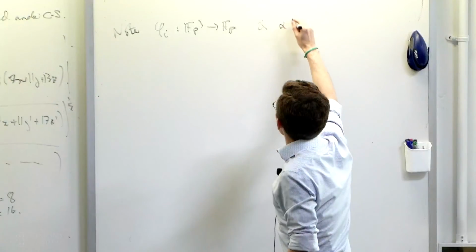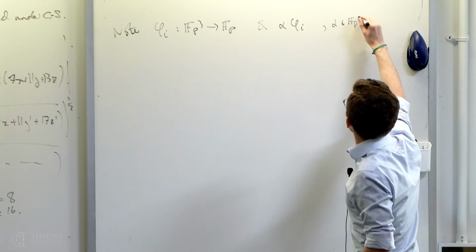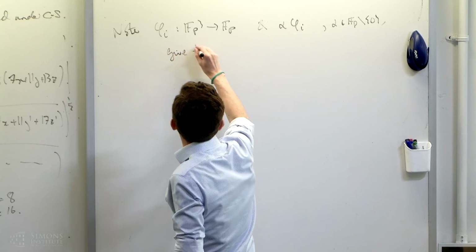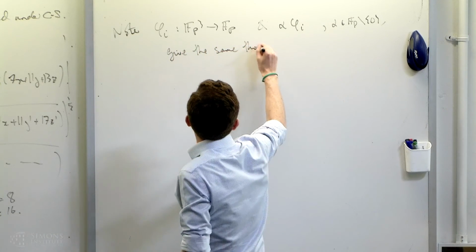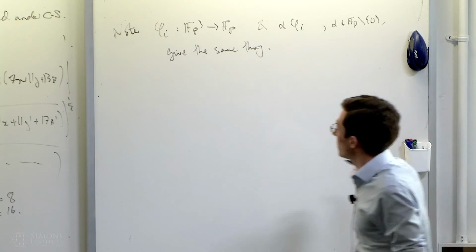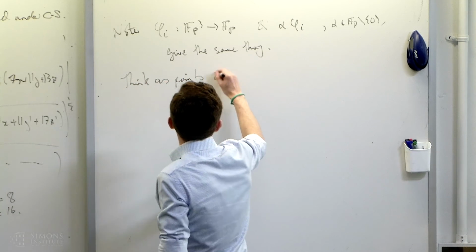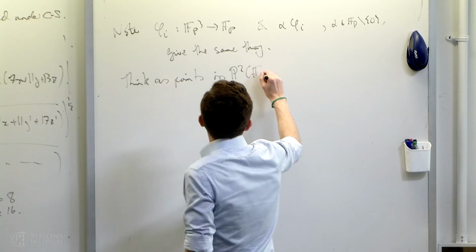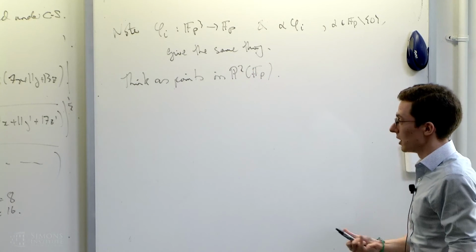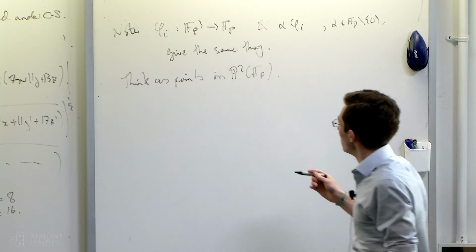If I scale them by some amount, just some element of Fp, this basically gives me the same thing. A function of x and a function of 2x are basically the same kind of object. So I can think of these as points in the projective plane. I have vectors of length 3 being the coefficients of my ith linear form, so I'm going to think of that as a point in P2 modulo scalars, so it's a point in P2.